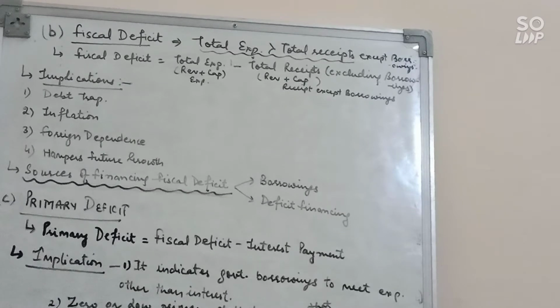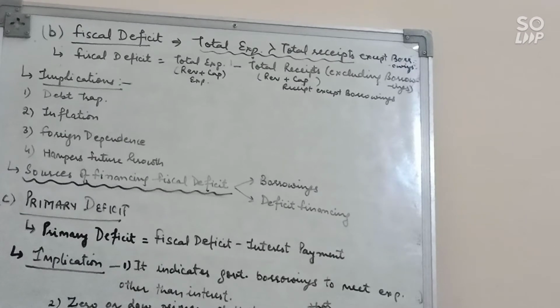Now, if total expenditures are more than the total receipts, then we need finance, we need money to cover our fiscal deficit. Now the question is, how can we finance fiscal deficit? We have only two options. One is borrowing and second is deficit financing. Borrowing means the government borrows money from internal and external sources. Internal sources are like the public and commercial banks, and external sources are like foreign governments, international organizations, etc.